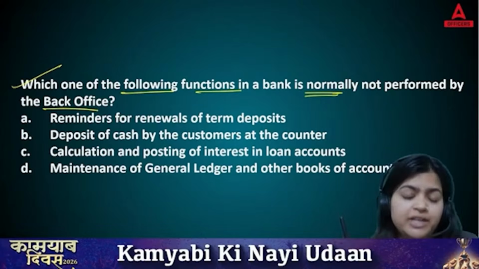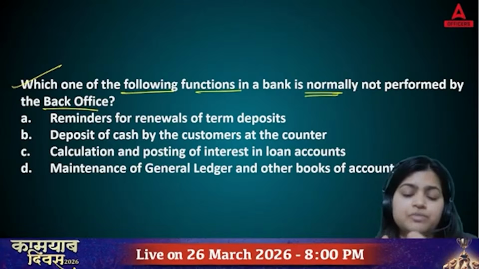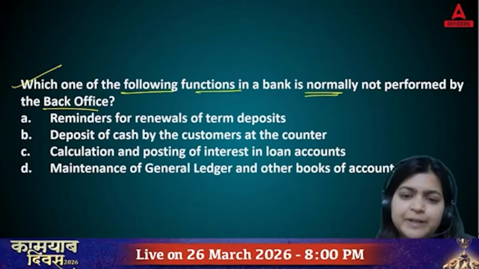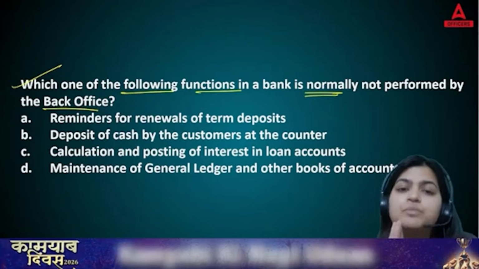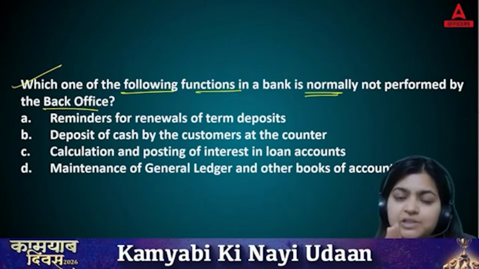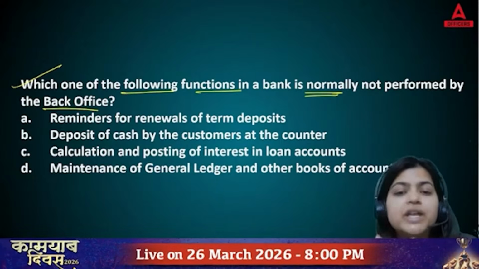In front office you are directly dealing with the customers, like deposit, loan sanctioning, FD, you are guiding them basically. But on the other hand, one more department you have, that is back office. Now, back office, they are not interacting directly with the customers, but they are the backbone of the bank. Without them, you cannot run your bank.